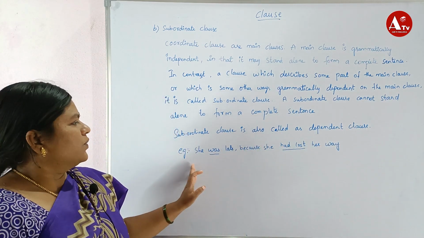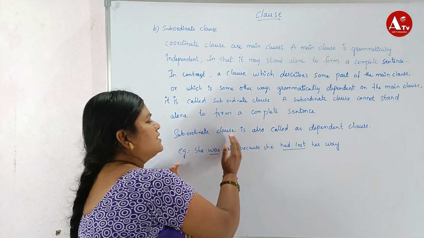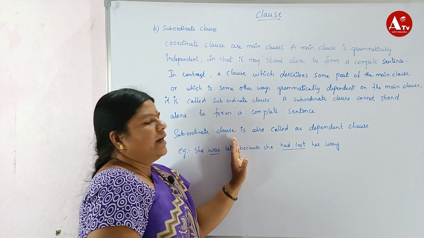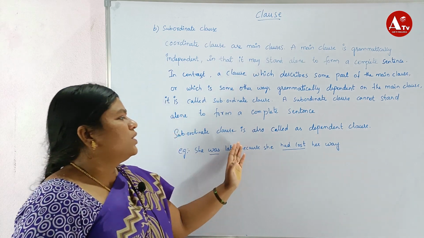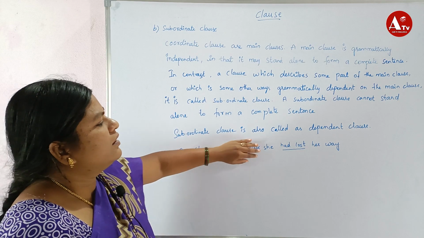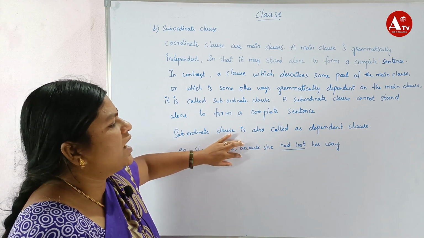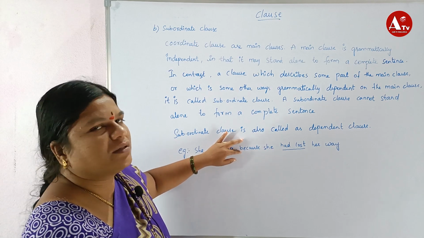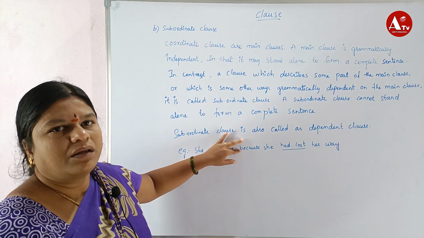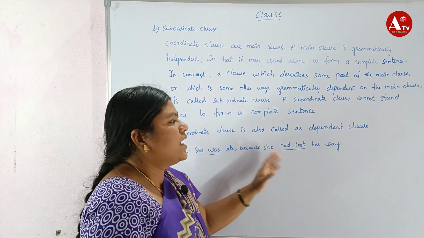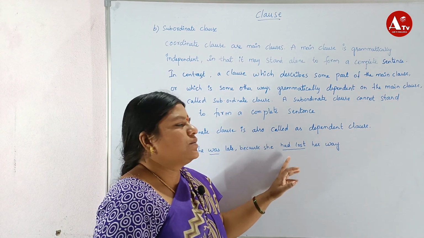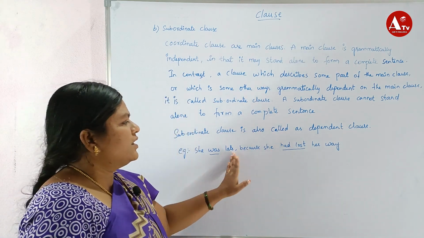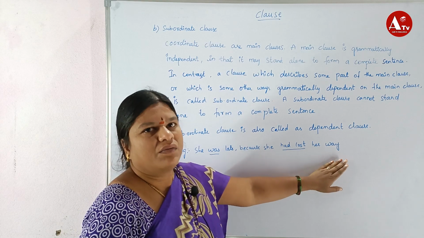For example, she was late. This is an independent clause. Now if we listen here, because she had lost her way. What happened, for what purpose had she lost her way? Is it giving any meaning? No. So it is considered a subordinate clause. It depends upon the main clause. So, she was late because she had lost her way.